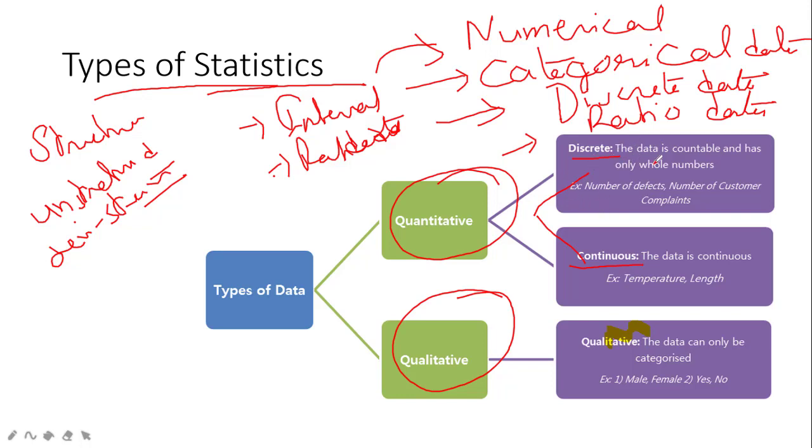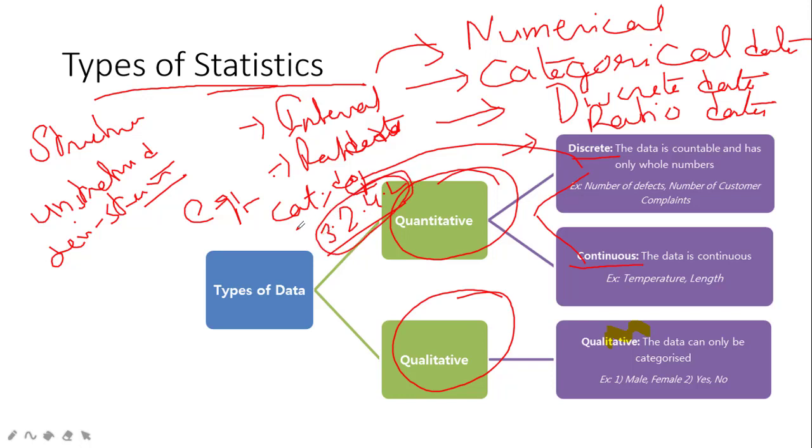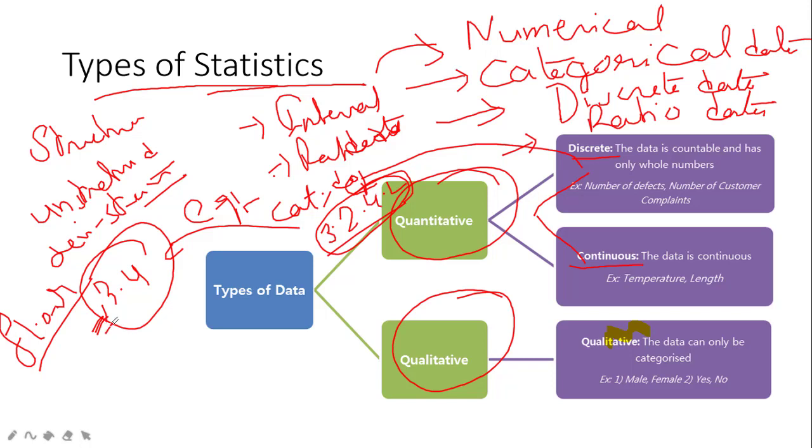Whenever we use discrete data, you can take the example of counting cats or dogs. Can you count them as 3.2 or 4.2? No, this is not possible. So how is it taken? We take it as a whole number, like 3 or 4. We use an operator called the floor operator, which rounds down and gives you 3. The same thing happens in descriptive statistics. Whenever you use discrete data, the data is countable and has only whole numbers. We call that discrete data.